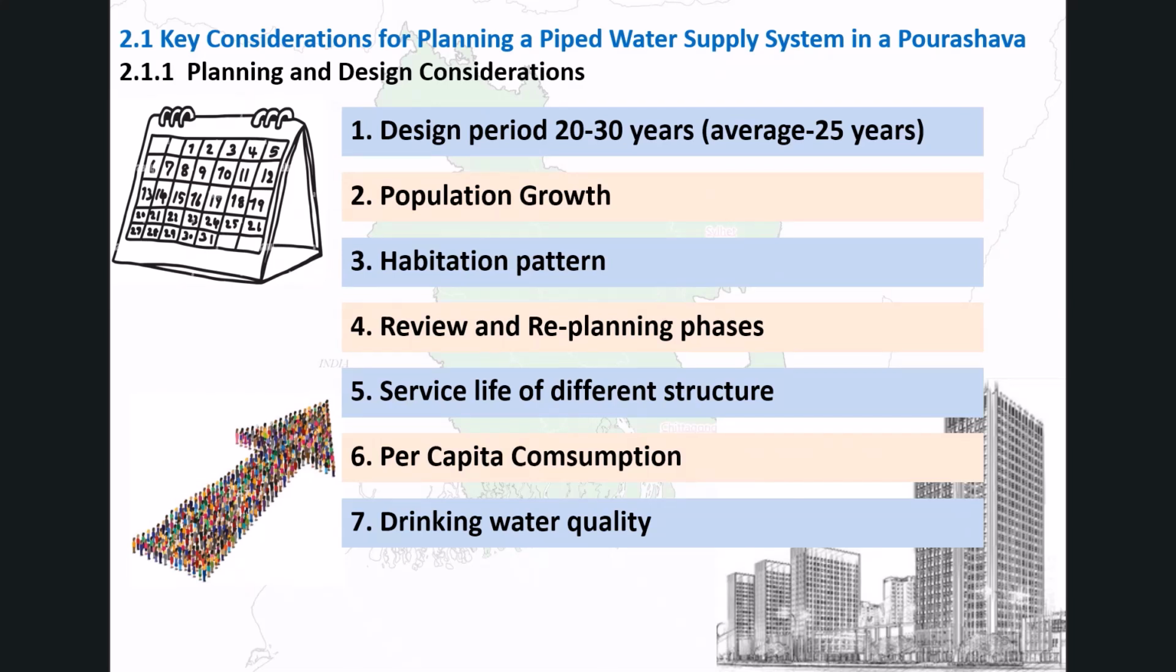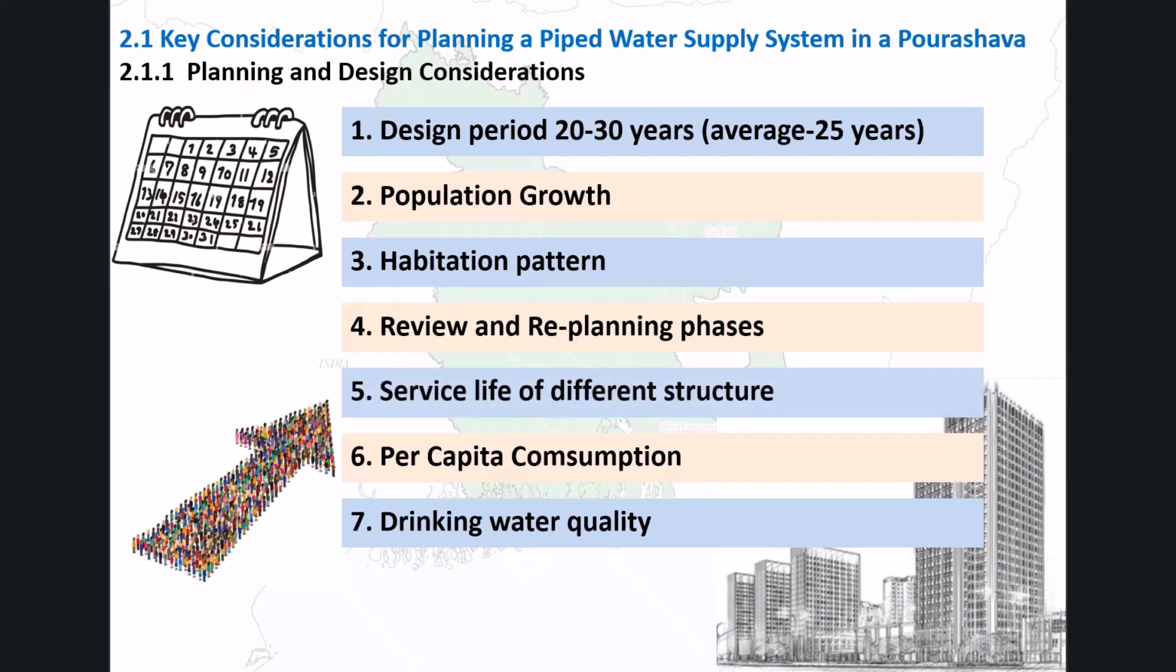Planning and design considerations. There are 7 key factors to keep in mind when designing a POSHWA water supply system. The design period is generally 20 to 30 years, with 25 years as the average. However, population growth in Bangladesh is not stable or uniform, and migration from rural to urban areas follows no defined pattern. Vertical housing expansion can also cause sudden local spikes in demand. For these reasons, review and replanning may be needed before the original design period ends.